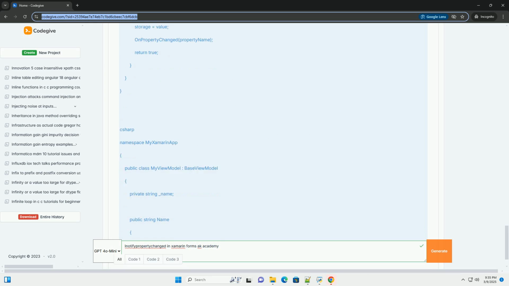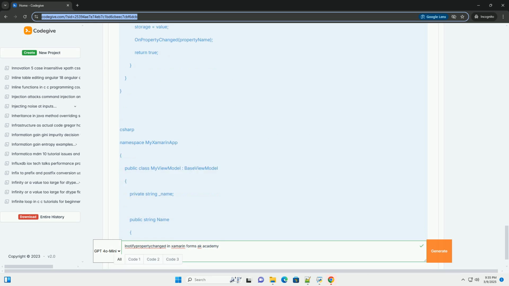3. How INotifyPropertyChanged works. Here's a step-by-step breakdown of how it works. 1. Implementation: a class, typically a view model, implements the INotifyPropertyChanged interface. 2. Property definition: properties that you want to be bound to the UI are defined with a private backing field and a public getter and setter. 3. Change notification: within the setter of a property, after the value has changed, you raise the PropertyChanged event.